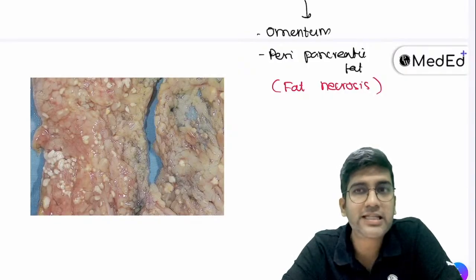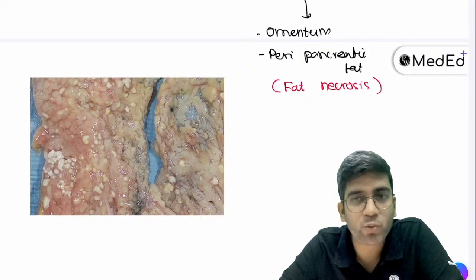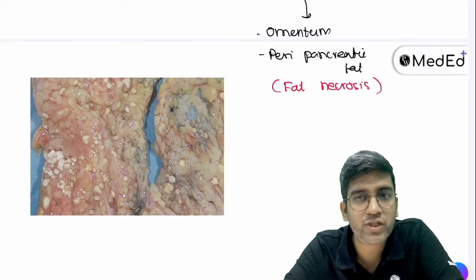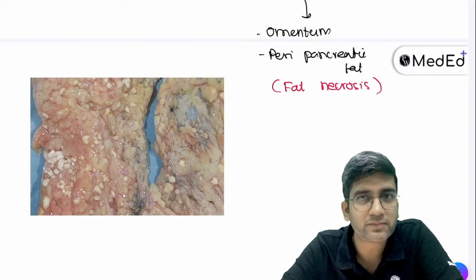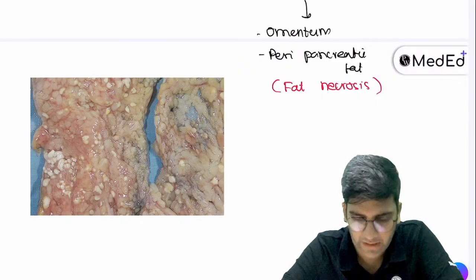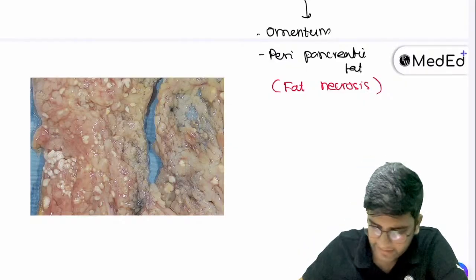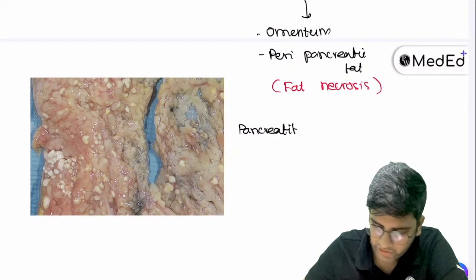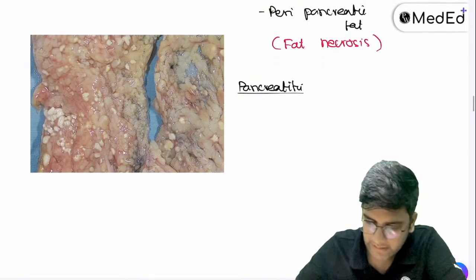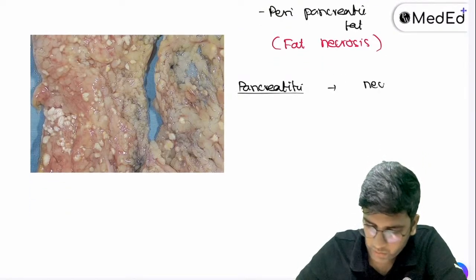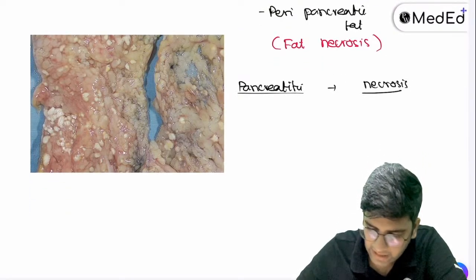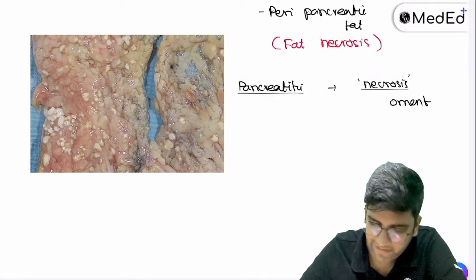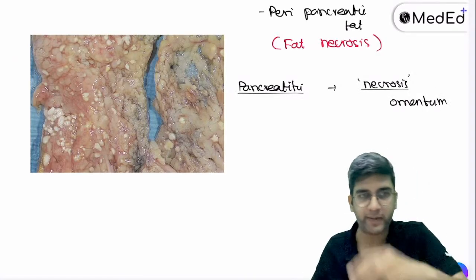Now, in yesterday's class, we did read something. What's the most common ion in irreversible cell injury? Calcium? Okay. Now let's take pancreatitis here again. Let's say there is necrosis happening again and again in the omentum. Fat necrosis happening again and again and again in omentum, right?